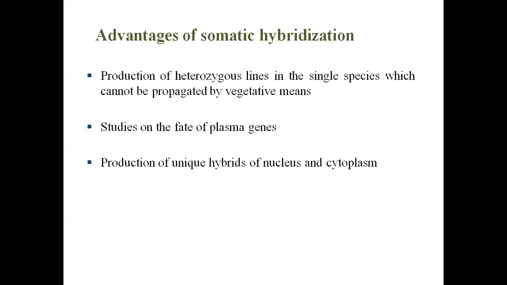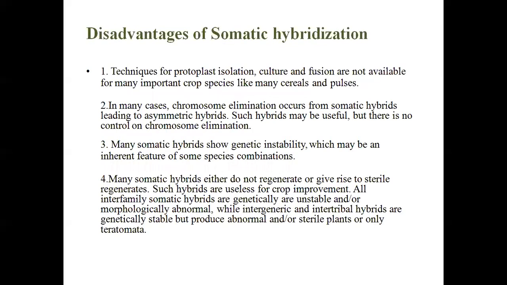Studies on the fate of plasma genes is also possible. Production of unique hybrids of nuclei and cytoplasm. So there are some disadvantages also. Disadvantages include that the techniques of protoplast isolation, culture and fusion are not available for important crops like many cereals and pulses. So it's very difficult to work with protoplast isolation and culture for some cereal and pulse crops. So scientists are still working to achieve this target.